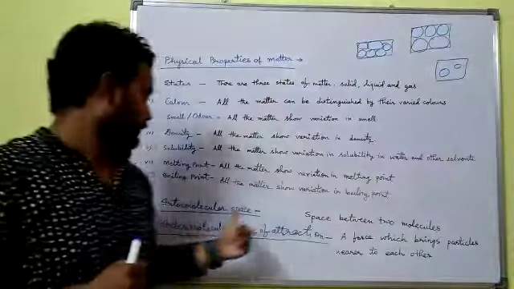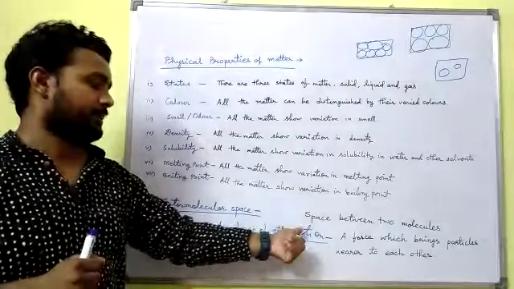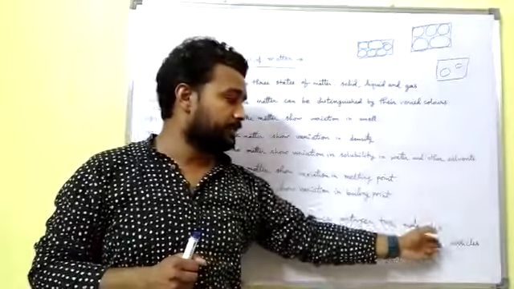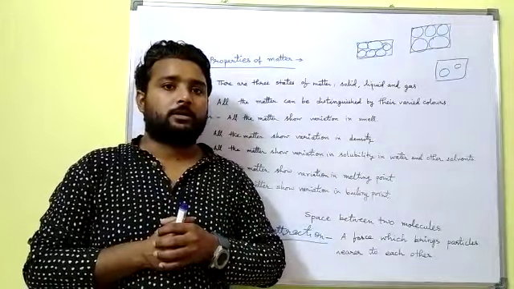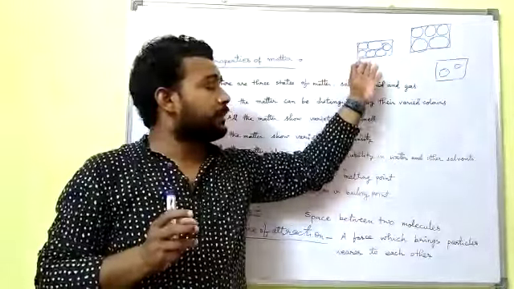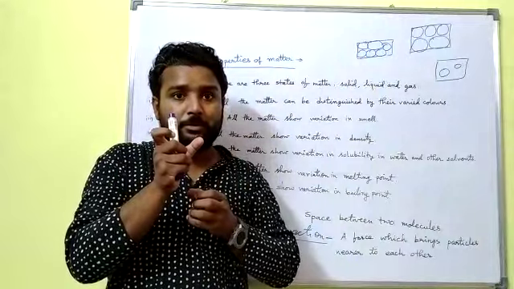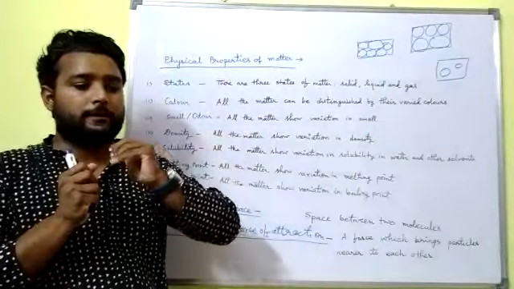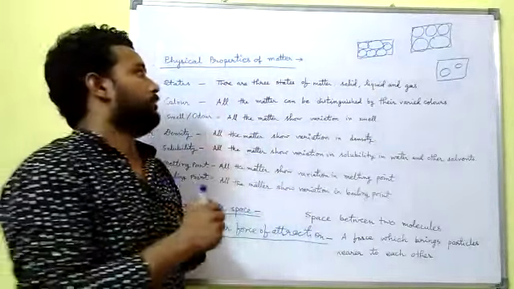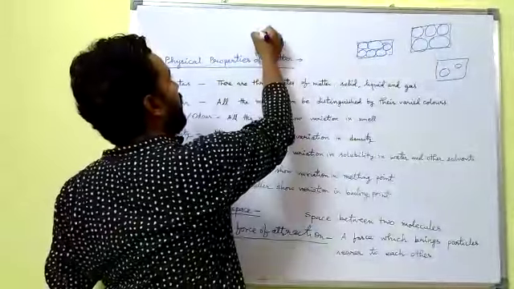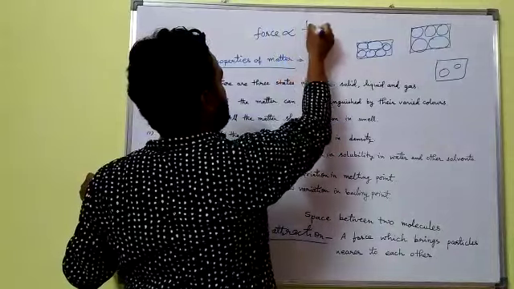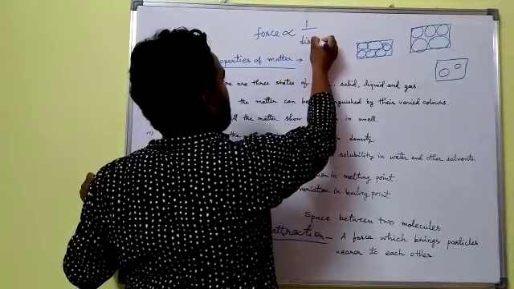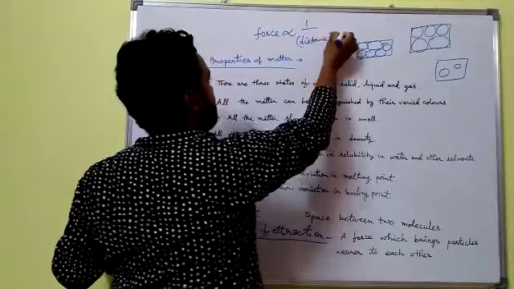But intermolecular force of attraction is a force which brings particles nearer to each other. In case of solid, if space is minimum, it means force of attraction will be maximum, because we have a formula or relation: force is inversely proportional to square of the distance.